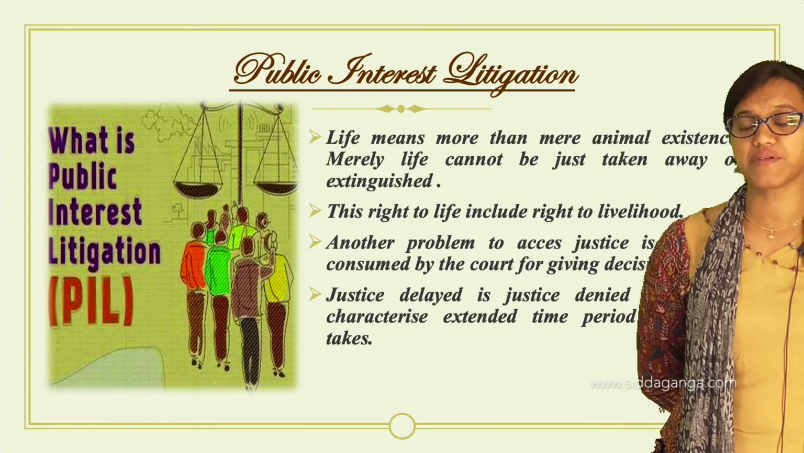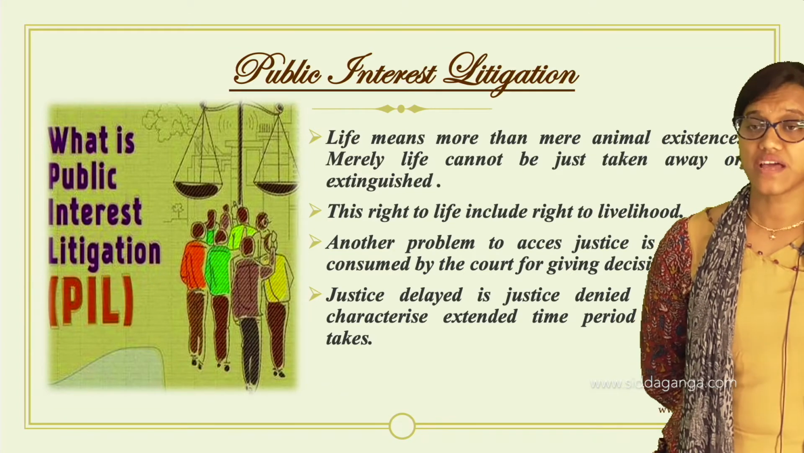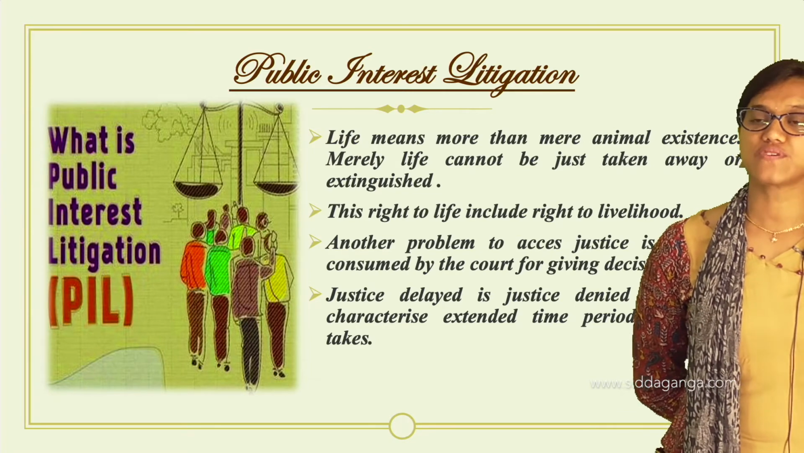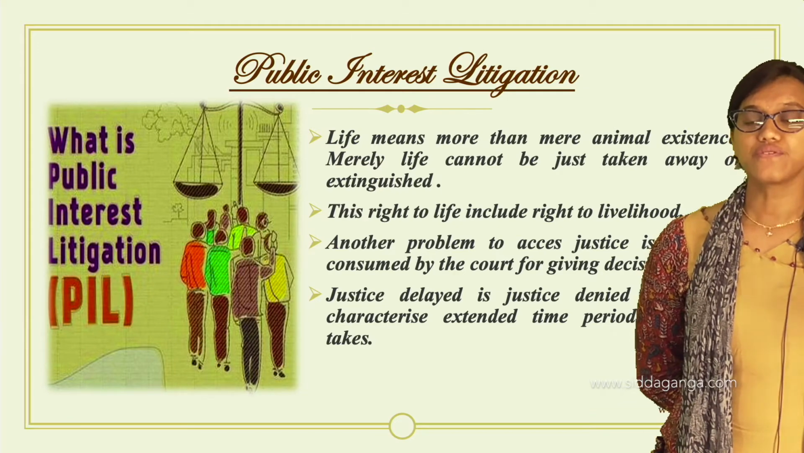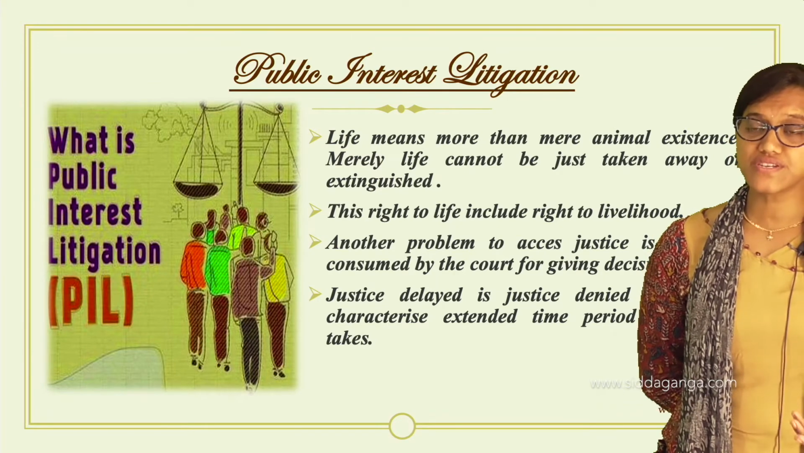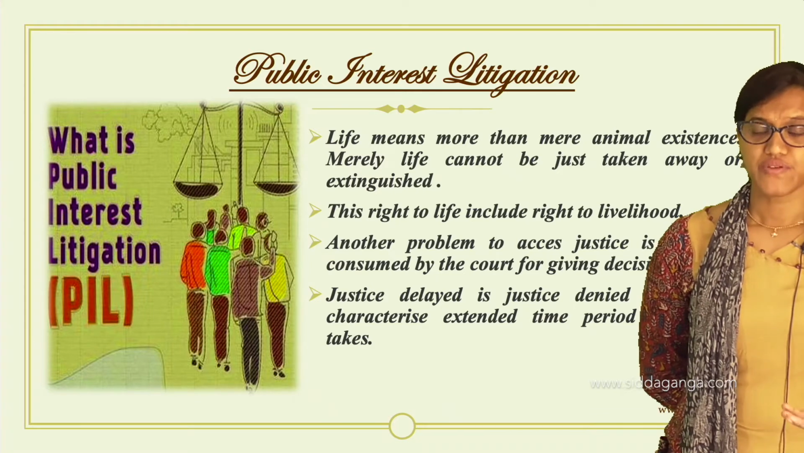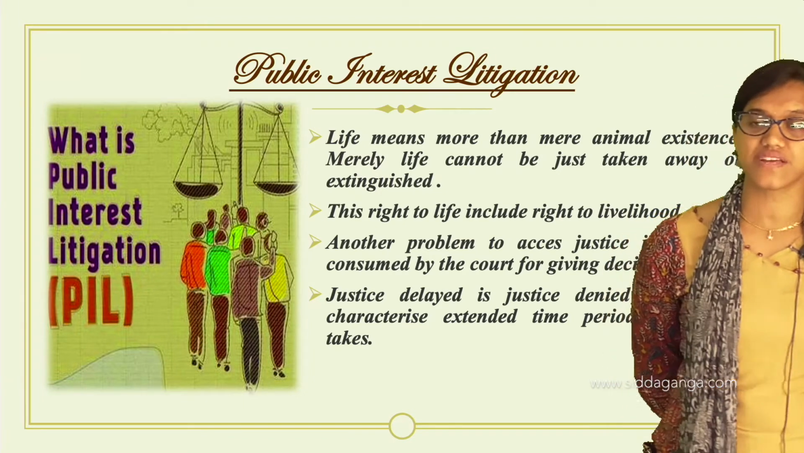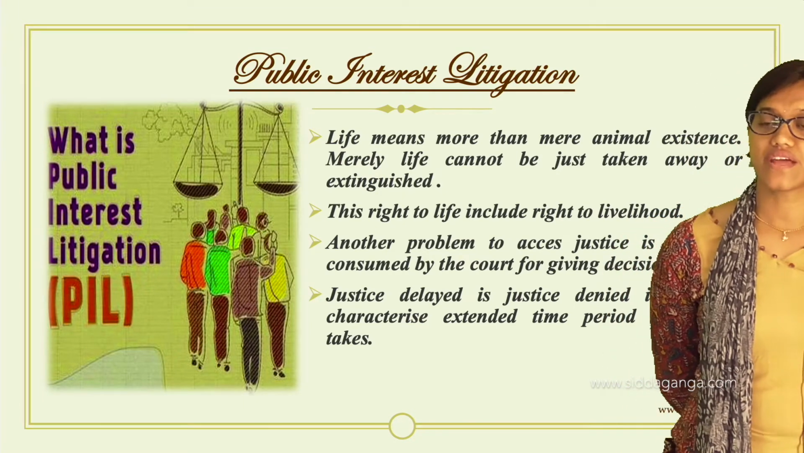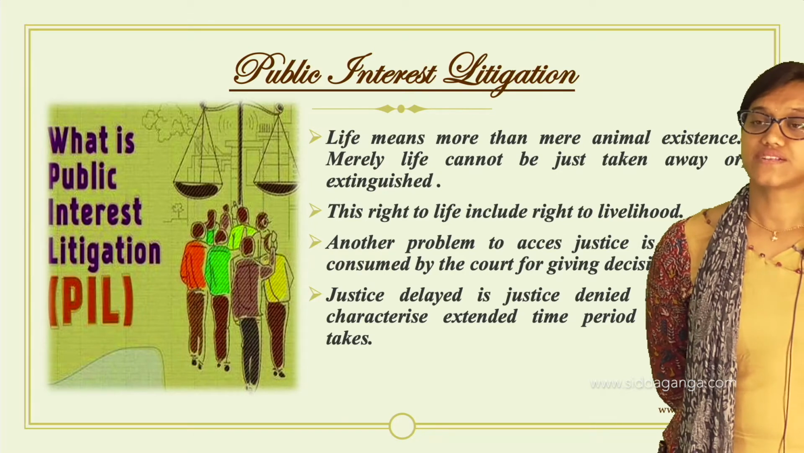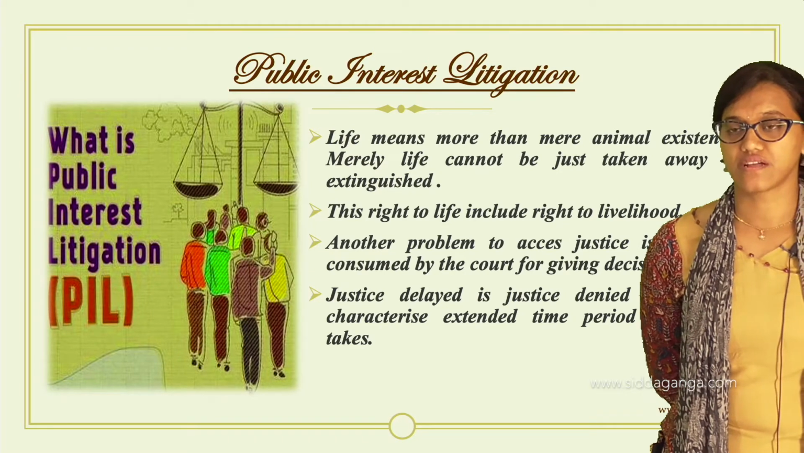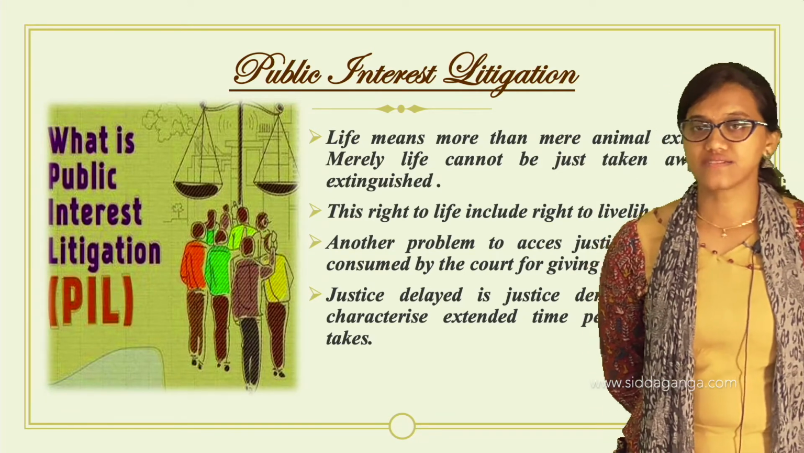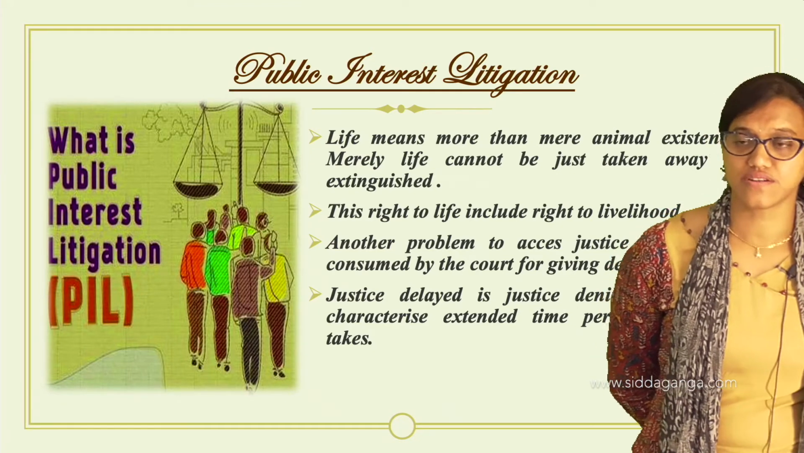You could see there were people who were dying without getting the minimum nutrition. Even getting minimum nutrition was very difficult. Not only that, getting good, nutritious food, or even the minimum food, was very difficult. That's the reason it is not an animal existence, and it cannot just be taken away by any person or extinguished. That's the reason right to food is a fundamental right under Article 21. So do consider this, and they asked them to give the food distribution.